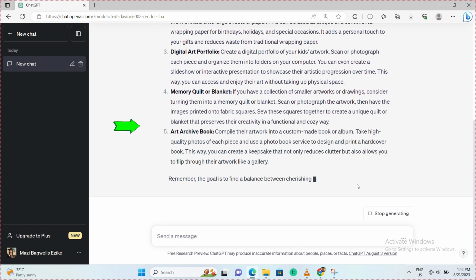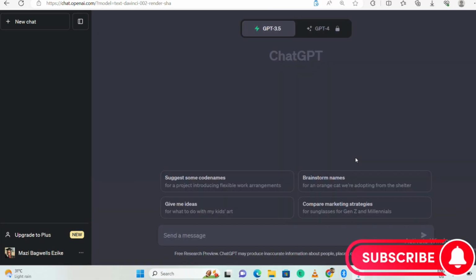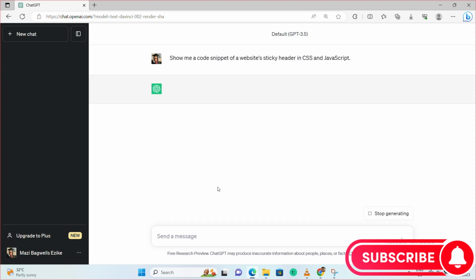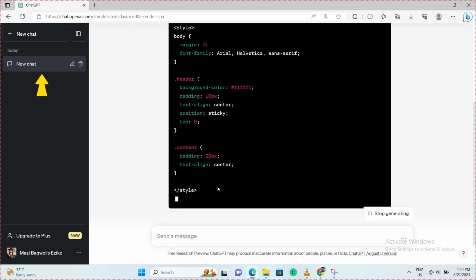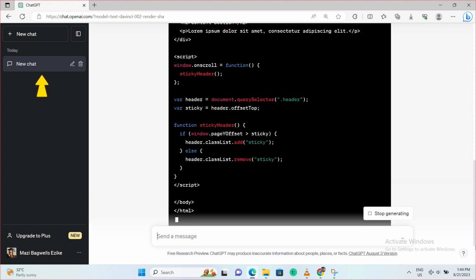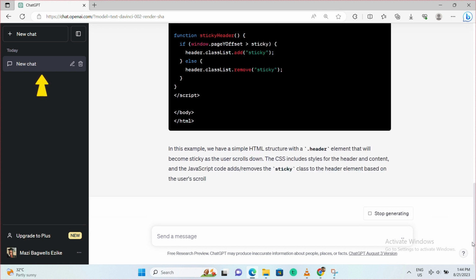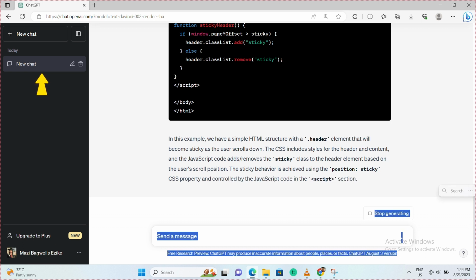Now, the next is ChatGPT's responses. Whenever ChatGPT responds to your queries, the logo will always appear on the left hand side of the screen. The copy, thumbs up and thumbs down buttons appear to the right side of each response.